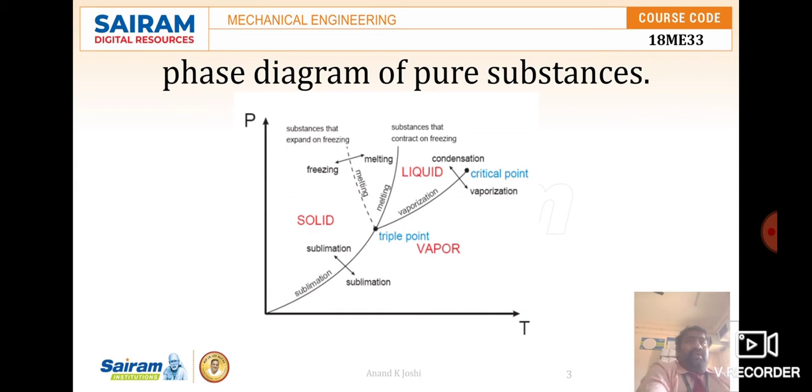One exception is water. Water expands upon freezing. There are two ways a substance can pass from the solid phase to the vapor phase.